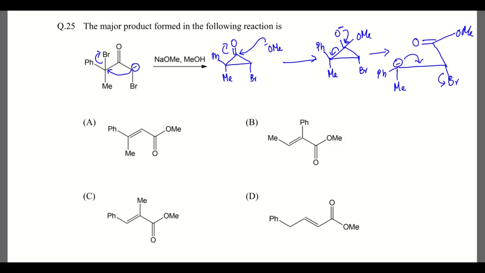Then we'll get a double bond over here, PhMe double bond over here, and then OMe, okay. The option of question 25 is A, this one, okay.